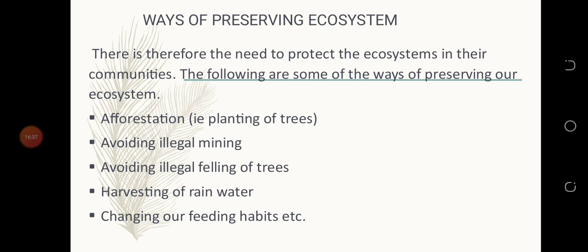When we practice good eating habits, it doesn't give problems to the ecosystem. It makes the ecosystem very safe.